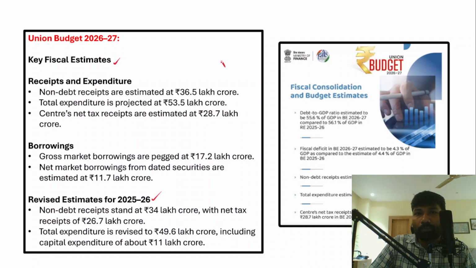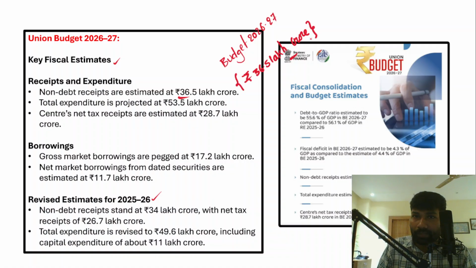Now understand that a budget generally is an account of both expenditure and receipts for 2026-27. Within the receipts and expenditure, the non-debt receipts are estimated at rupees 36.5 lakh crore. Non-debt receipts are those receipts which will not create debt on the government, so they are not a liability of the government.